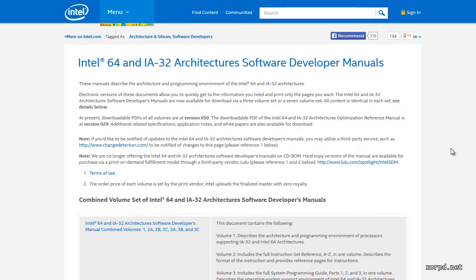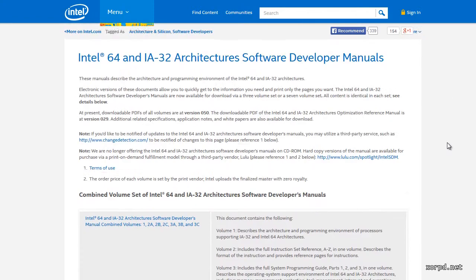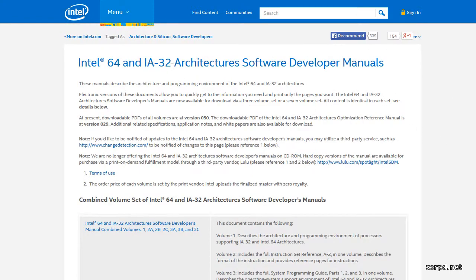And I get this page which describes the different manuals for the x86 architecture, also known as IA32, at Intel's website. You could, for example, get into this website just by coming through Intel's website. You could just type into this box intel.com and then search for this manual. I prefer the search engine because it gives me the result faster, at least most of the time.